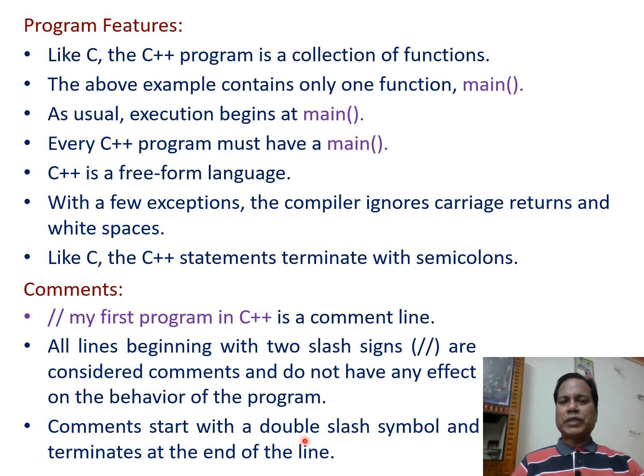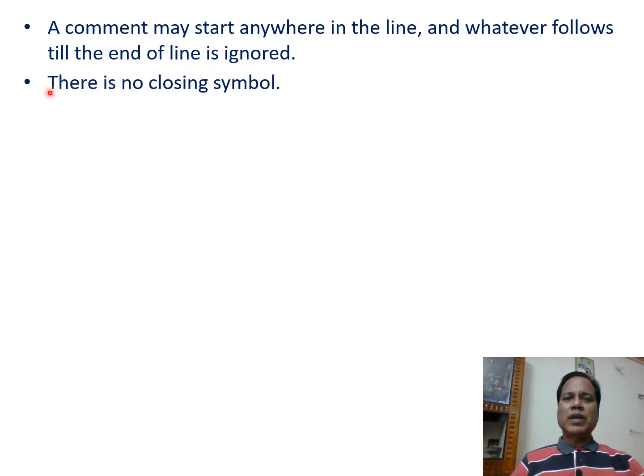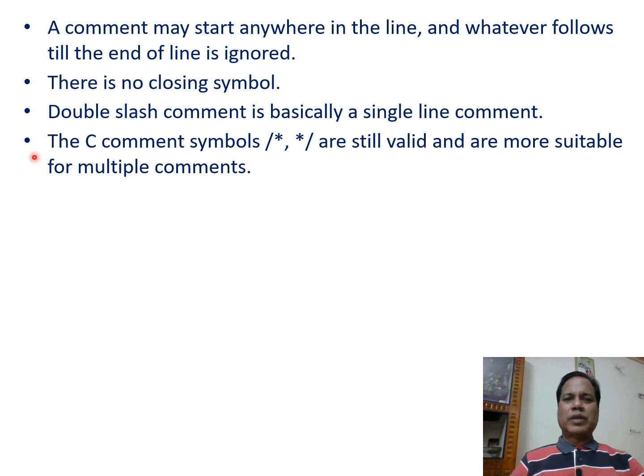The comments start with the double slash symbol and terminate at the end of the line. A comment may start anywhere in the line, and whatever follows till the end of the line is ignored. There is no closing symbol. Double slash comment is basically a single line comment. The C comment symbols, forward slash star and star forward slash, are still valid and are more suitable for multiple line comments.